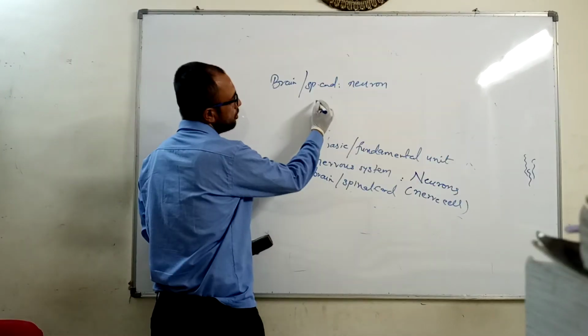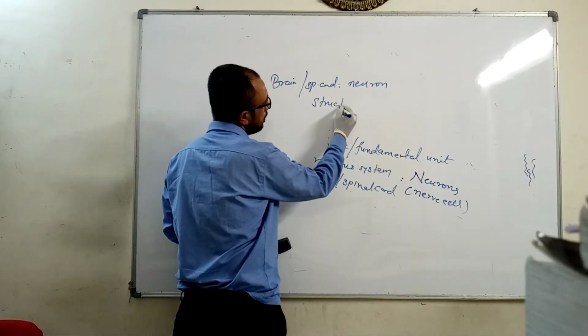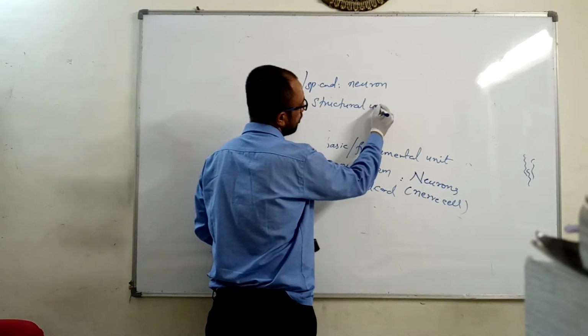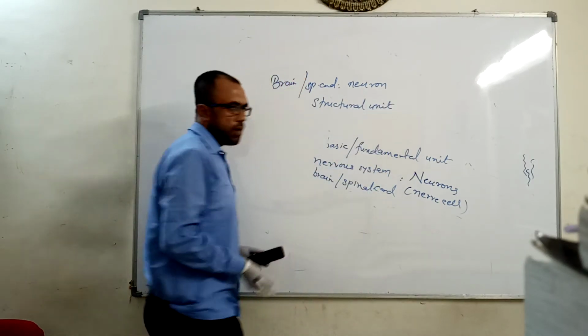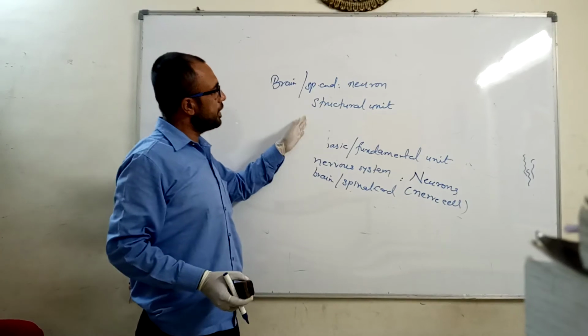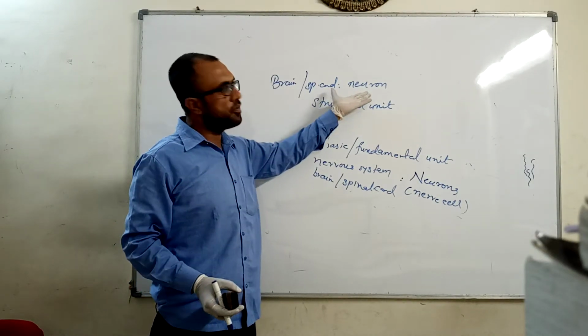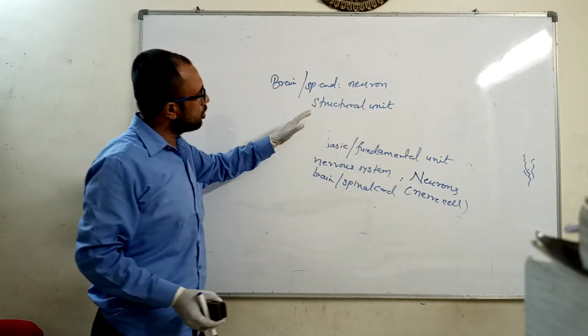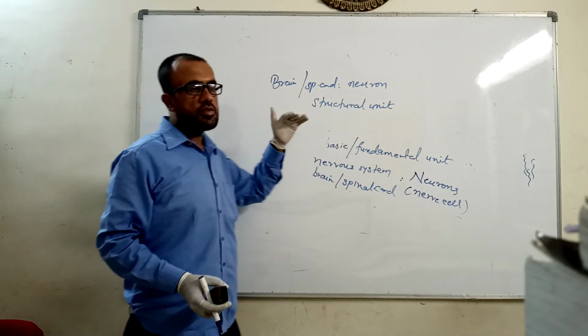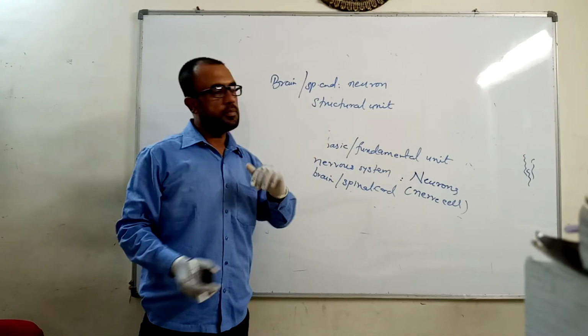So neuron becomes the structural unit of our nervous system. How or why? Because brain and spinal cord are structures of our nervous system, and since they are made up of neuron or nerve cell, neuron or nerve cell becomes the structural unit of our nervous system.